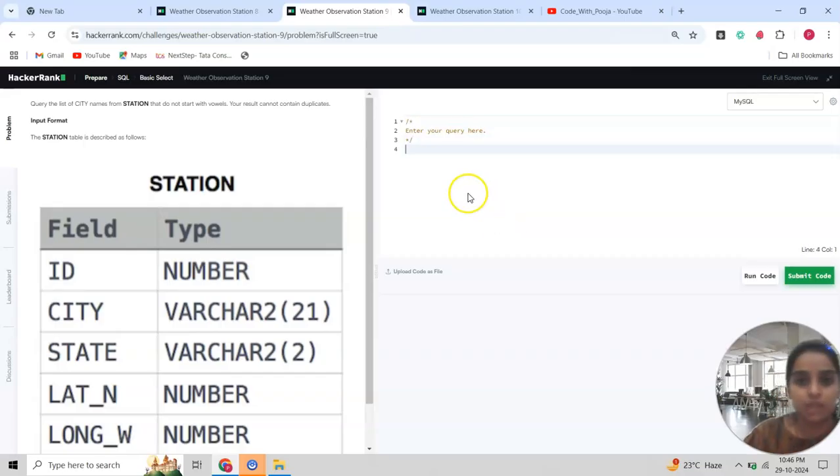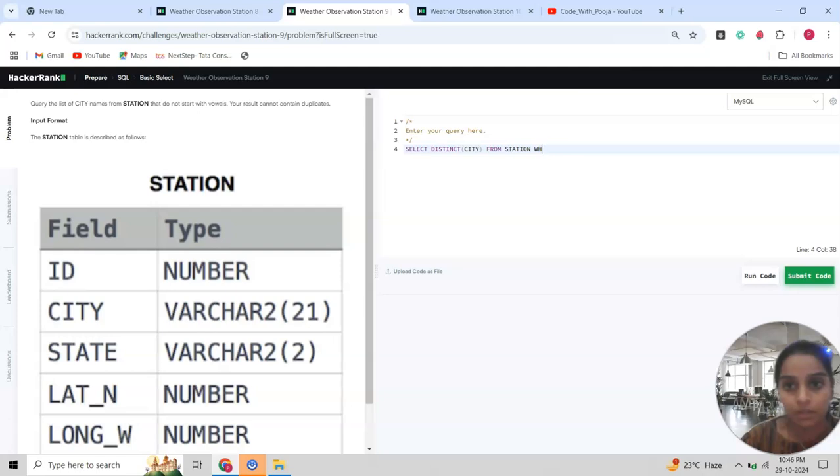First of all, I have to switch my SQL server. So select distinct city from station.